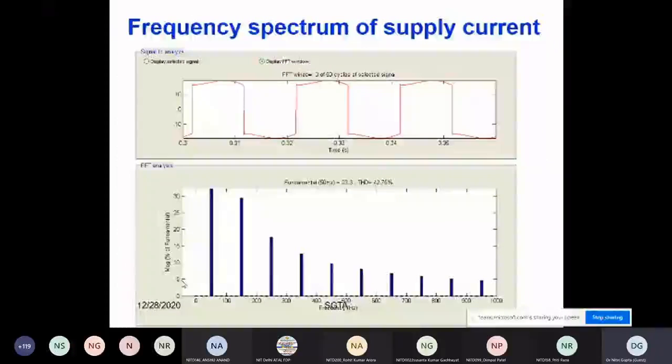You can see the harmonic profile here, approximately 42.43% THD, and different harmonic patterns you can see in this frequency spectrum. This is basically a very important slide to show those participants who wanted to know how the supply current is becoming contaminated.